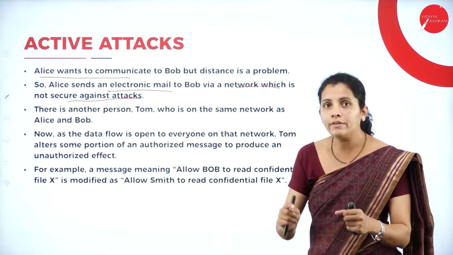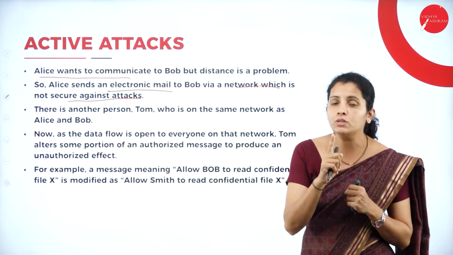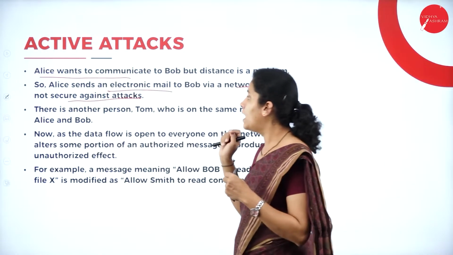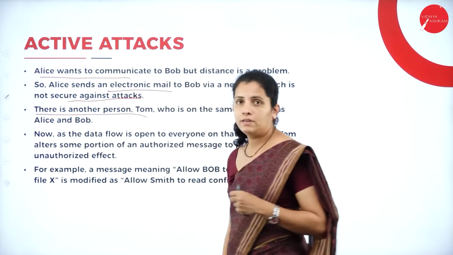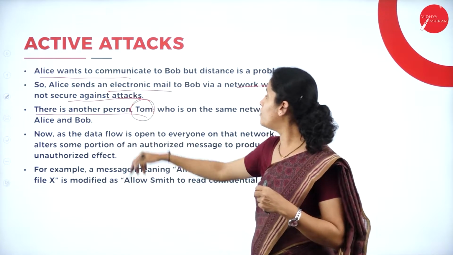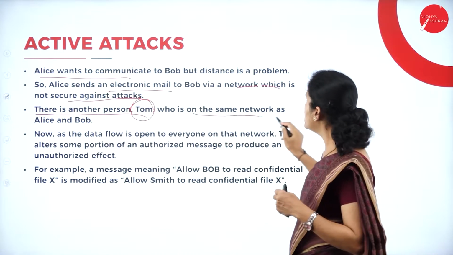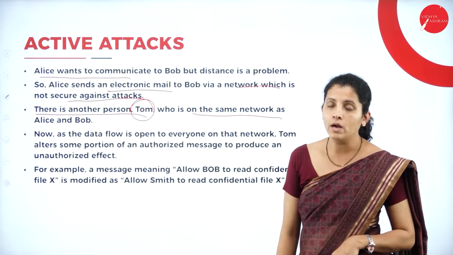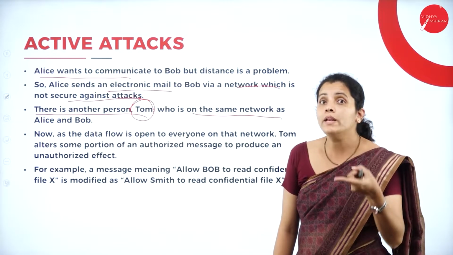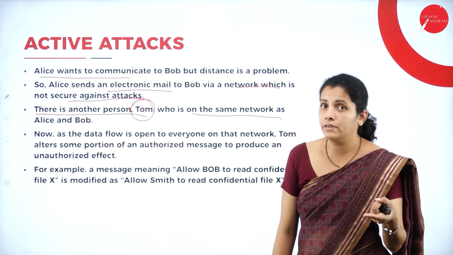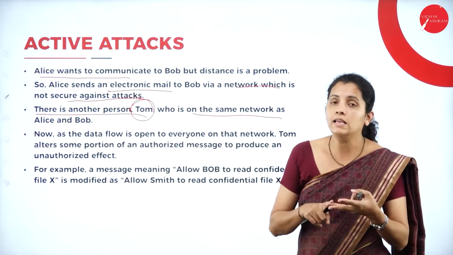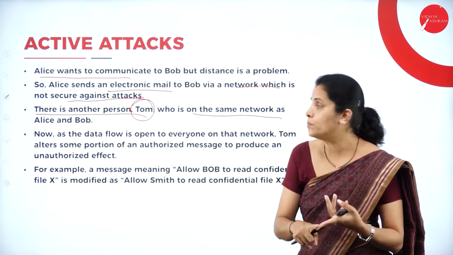That means whatever network she is going to use, that is not protected from the attacker. And there is another person called Tom who is on the same network as Alice and Bob. Now tell me, how many members are there in the network? That is 3. Who are the 3? That is Alice, Bob and Tom.